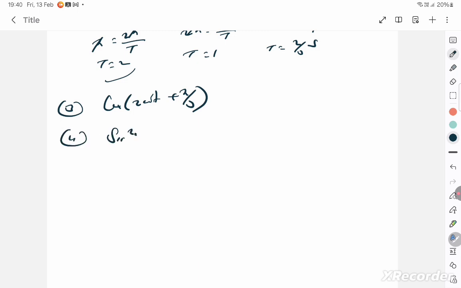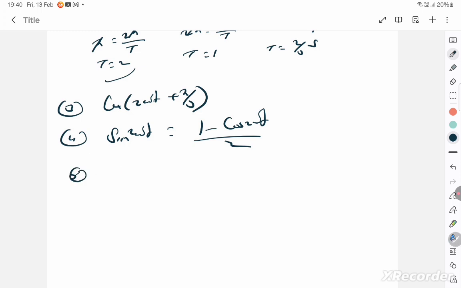A sine square omega t. Sine square will not work; it has to be one single sine function, or one single cos function. Even if you try to write it as 1 minus cos of double angle by 2, you know this formula, the cos 2 theta formula, even then you cannot express it as one single sine function. Therefore it may be periodic, definitely, but it's not simple harmonic.